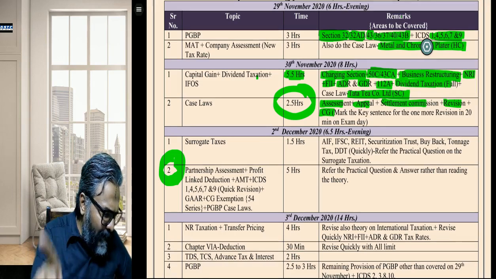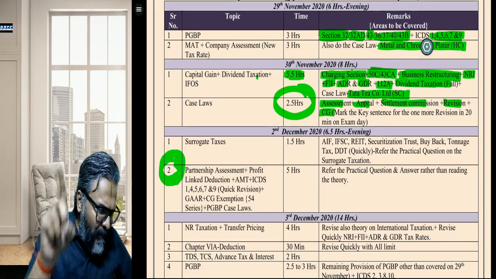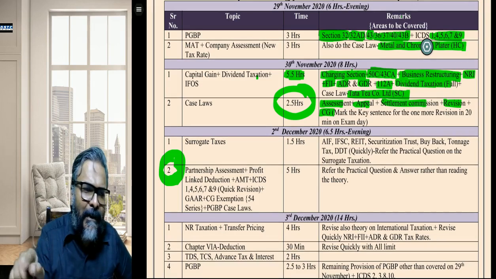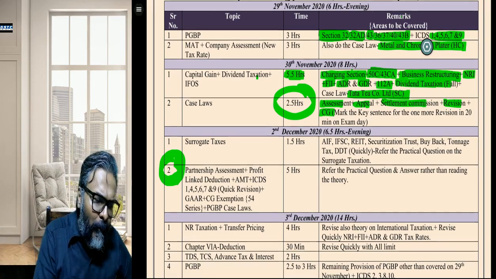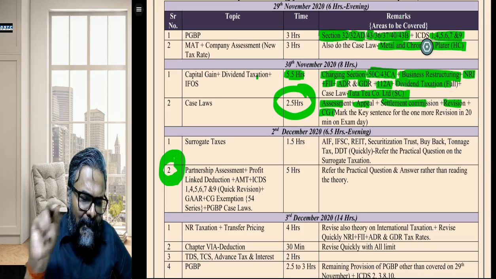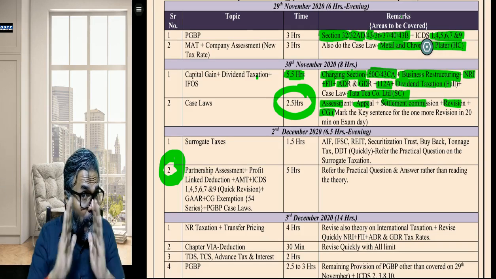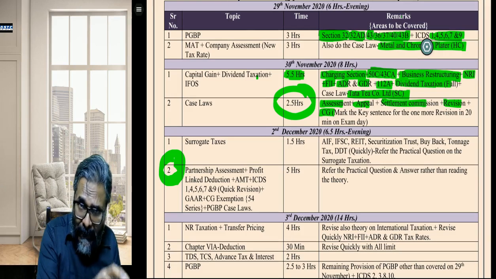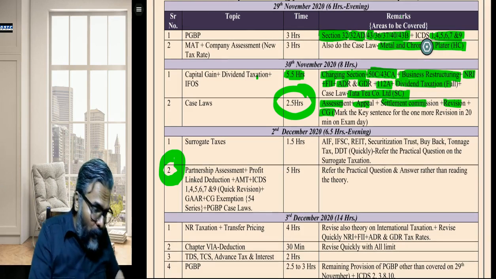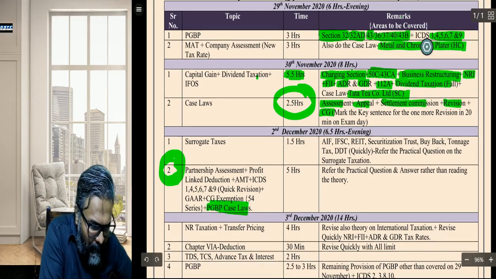The case laws that you are going to target, students, in that 2.5 hours on 30th of November would be for assessment, appeal, settlement commission, revision, and capital gains. I am dividing the case law into 2 parts. The main case laws you are going to do right now, and the remaining case laws also you are going to do somewhere over here. PGBP related case laws.